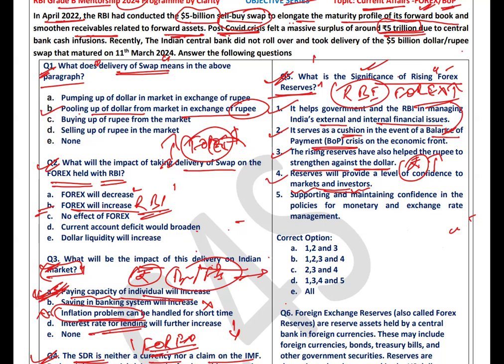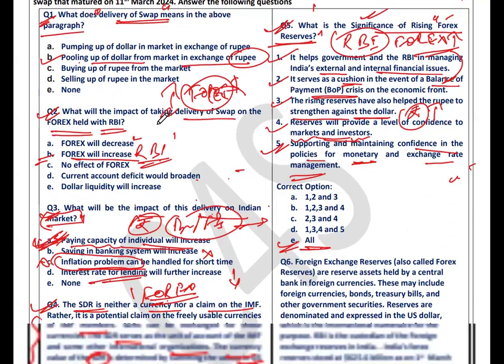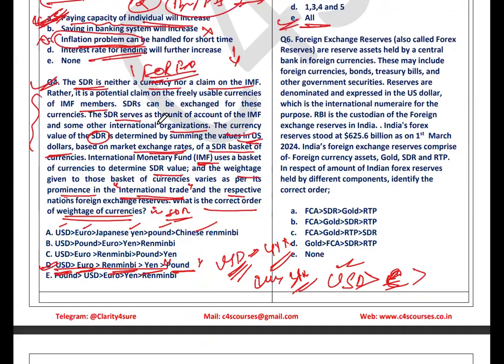Let's see the fifth statement: supporting and maintaining confidence in monetary policies and exchange rate management. Yes, obviously, it will support the monetary or fiscal policy framing. So all the statements are correct for question number 5.